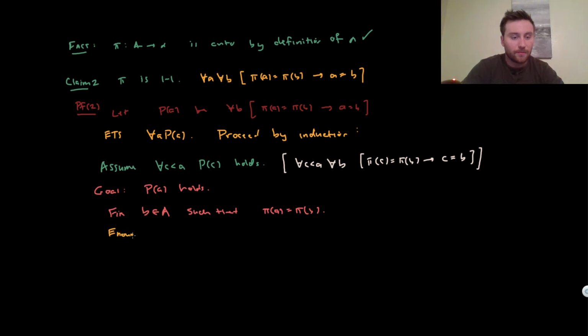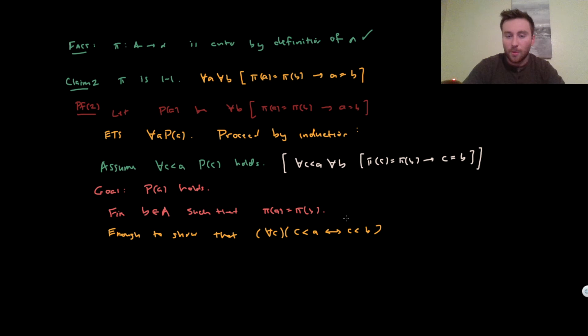So it's enough to show that for every single element of our well-ordered set A, it's less than A if and only if it's less than B. And I encourage you to think through why exactly this works. If this is the case, we can think about it like ordinals.